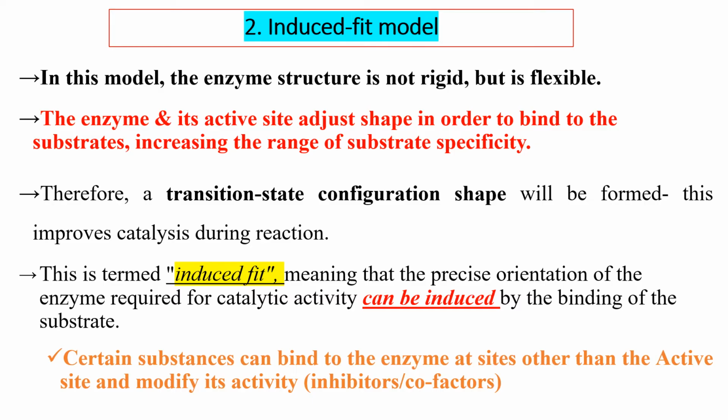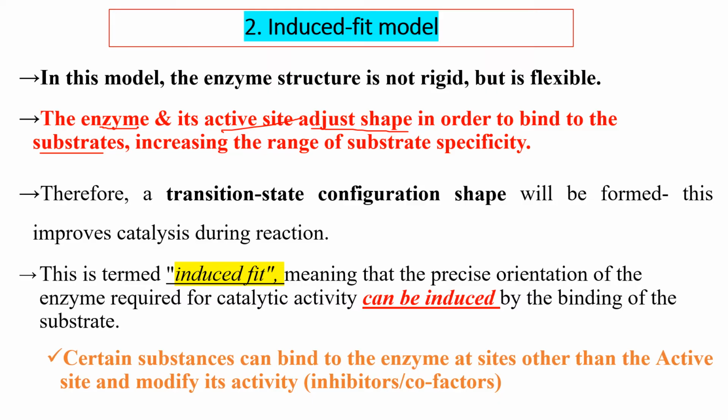According to the induced fit model, the enzyme changes its shape. The enzyme and its active site adjust shape, even if the shape is not complementary, in order to bind to substrates.